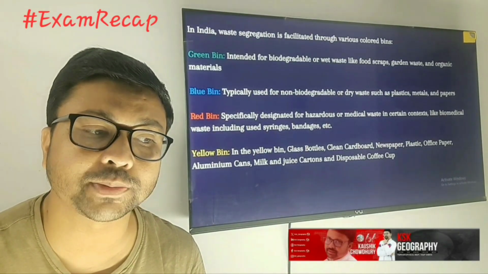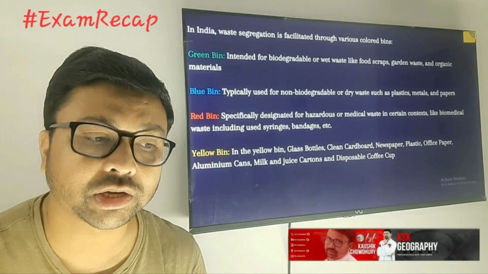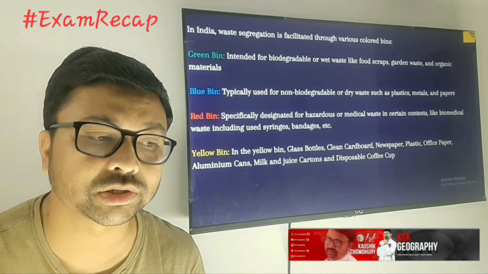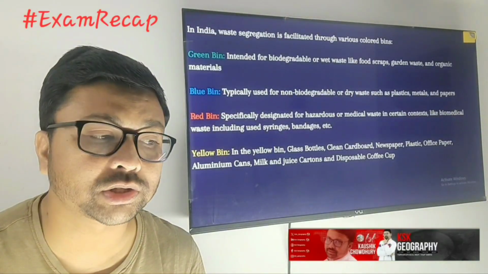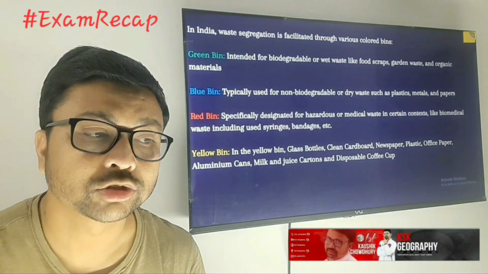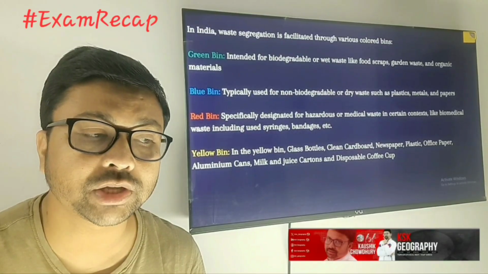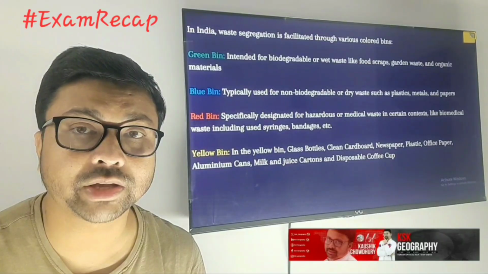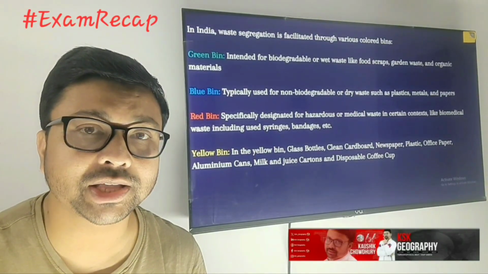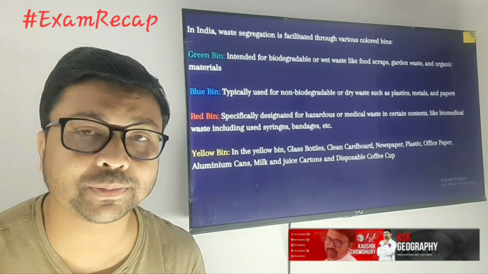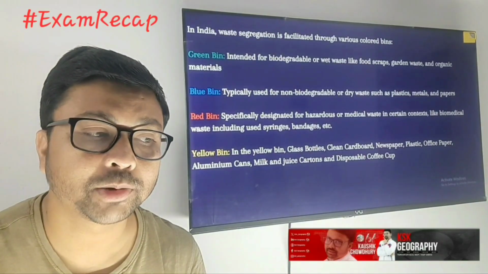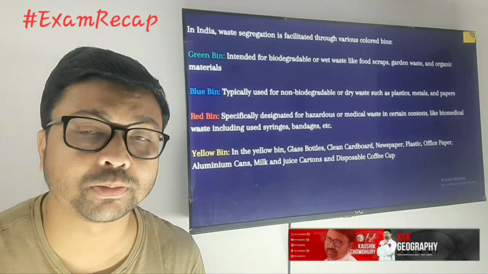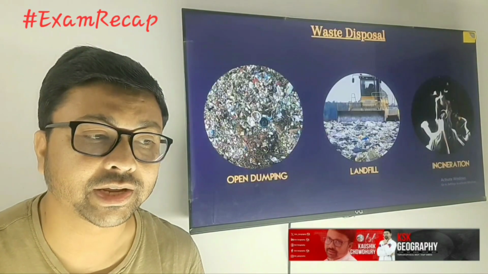And yellow bins are used for glass bottles, clean cardboard, newspaper, plastic and office paper, aluminum cans, milk and juice cartons and disposable coffee cups. So all those things can be collected in the yellow bins. So these are the different color bins we are using for collecting the different waste materials separately. Now why collect separately? Because if we collect separately, it becomes easy for us to manage, because different waste materials can be managed differently, and that makes the process easier.